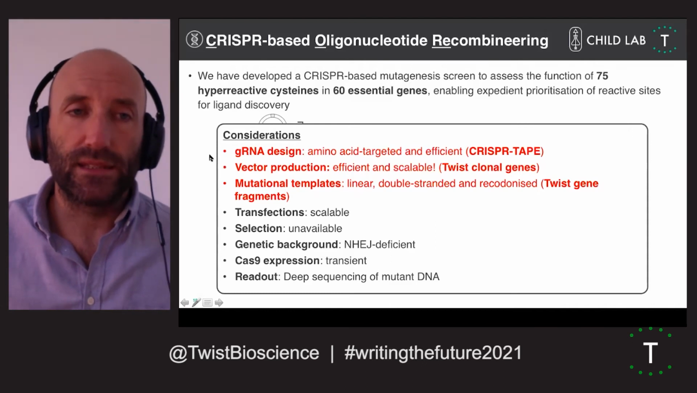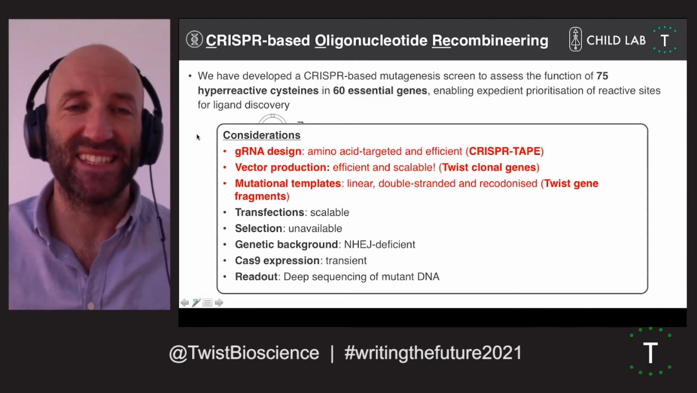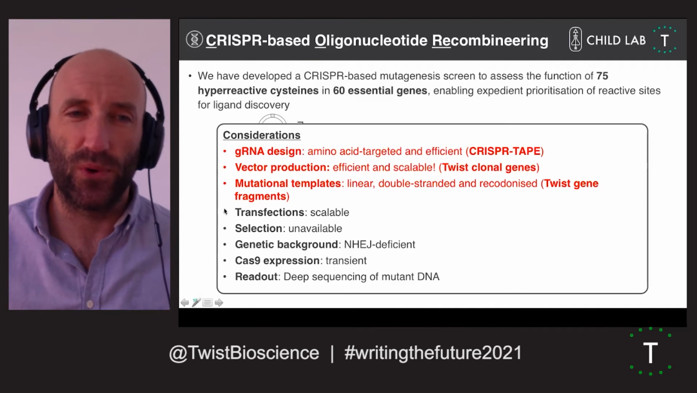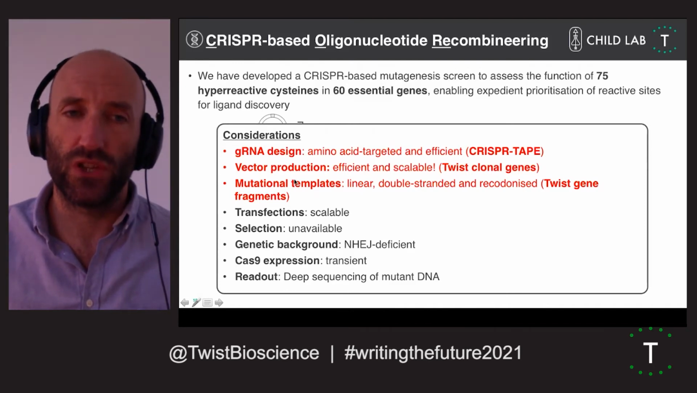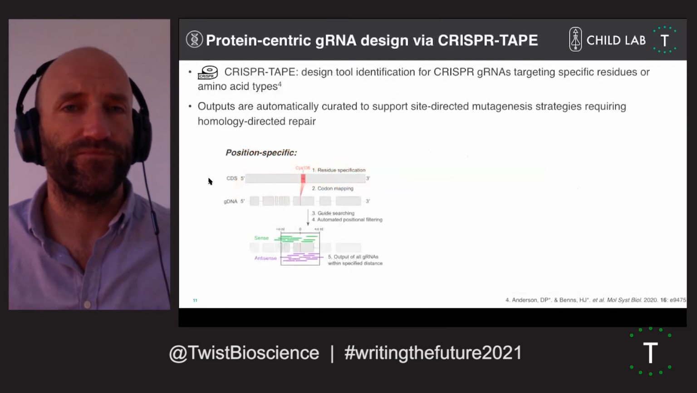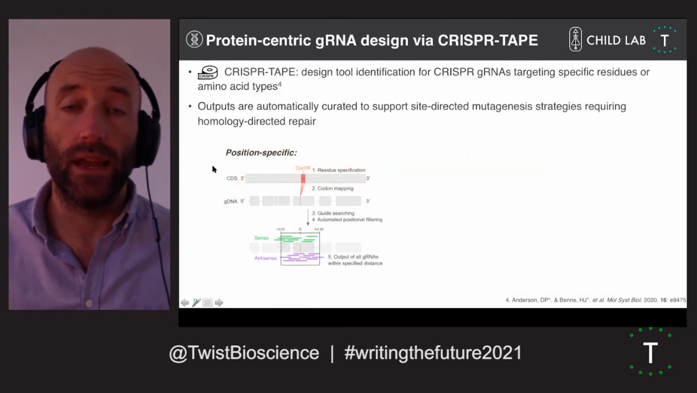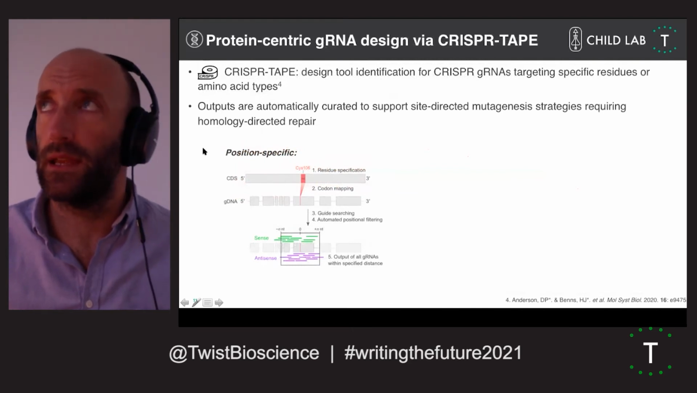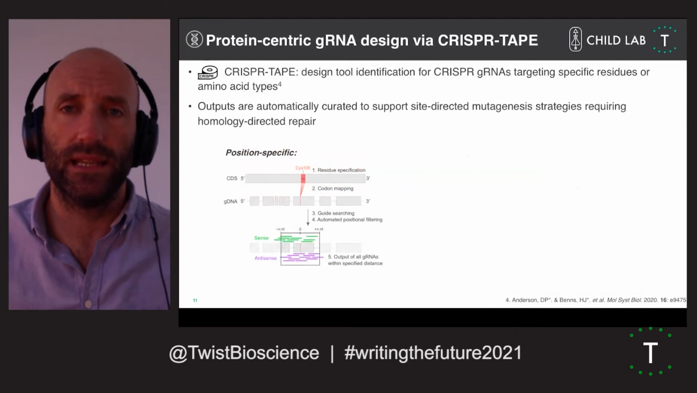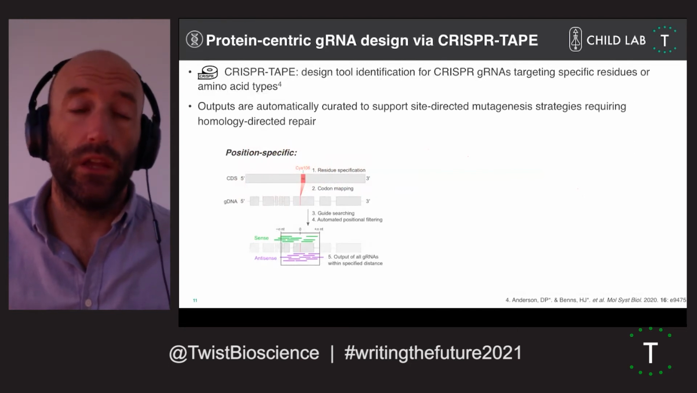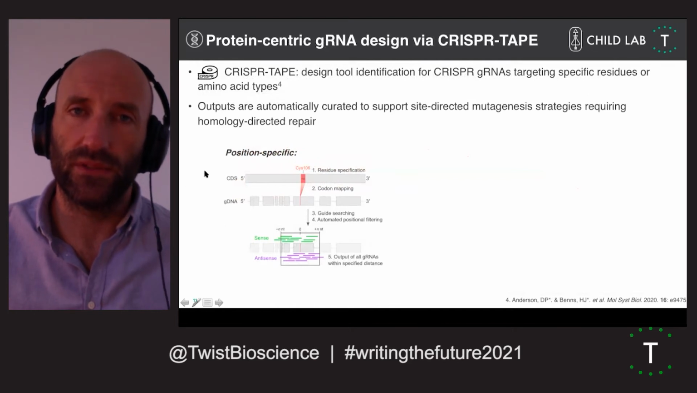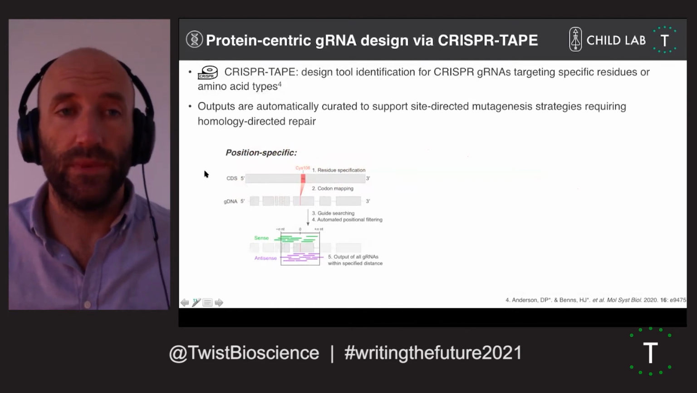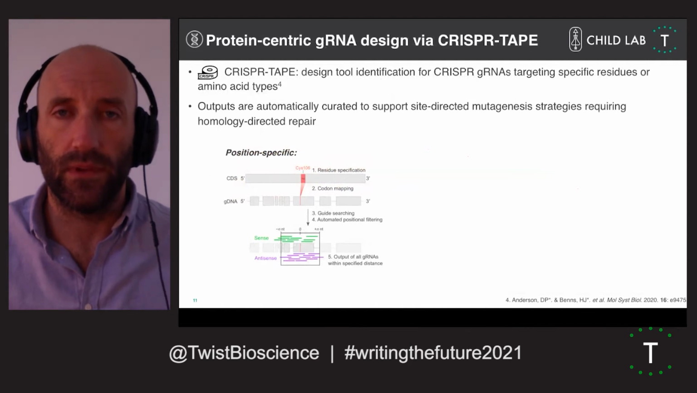There were a lot of things to consider, and it's taken us a while to get to this point. I'm going to talk you through a few of these points today, particularly the gRNA design and how we went on to vector production and mutational templates. So in terms of designing our guides, we actually wrote an entirely new script. We found that the existing guide RNA design programs are gene-centric. You put in your gene sequence, you get an enormous panel of guides, and it's quite challenging to identify at reasonable speed good guides to target a given residue of interest.